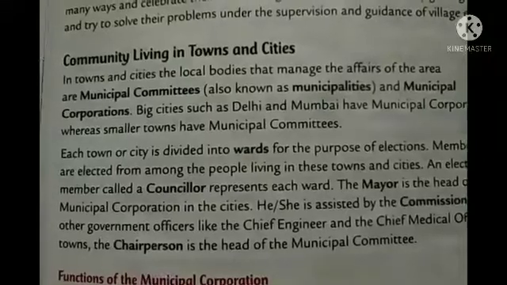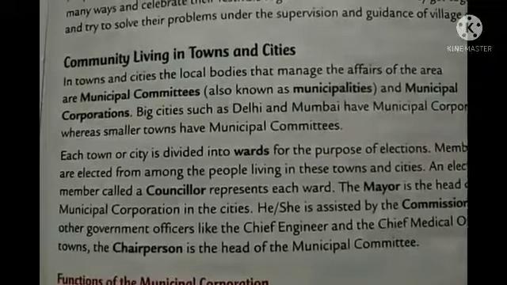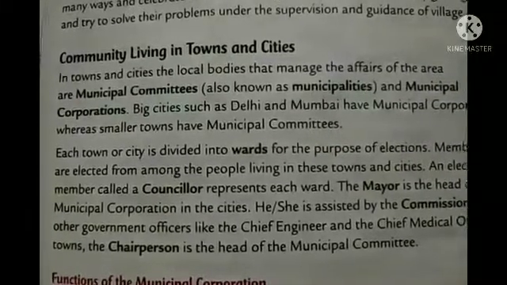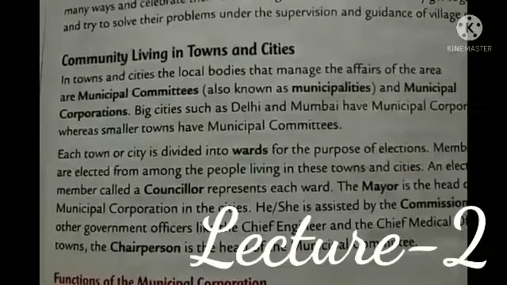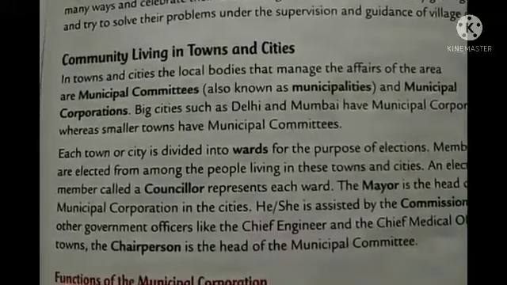My dear students, in the last video I told you about community living in villages, also about the Gram Panchayat and their functions, right? So here in this video we will discuss community living in towns and cities. You can see your book page number 133.